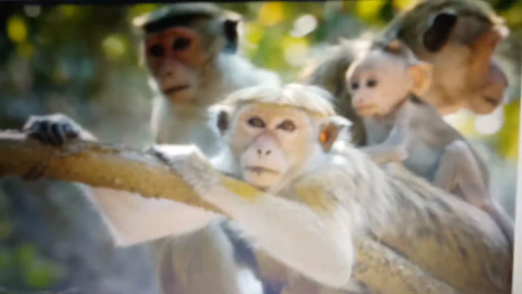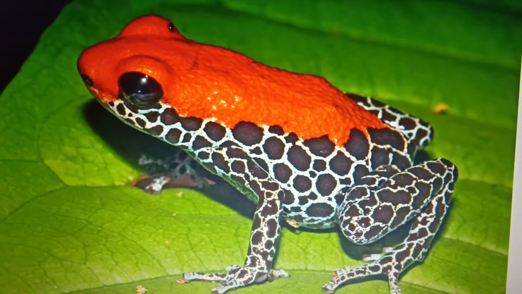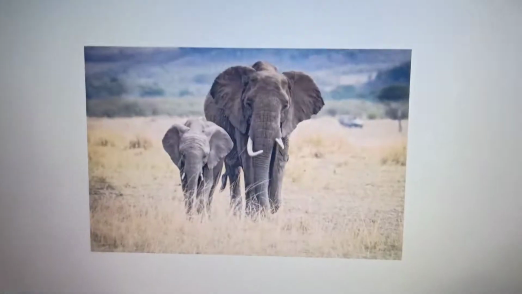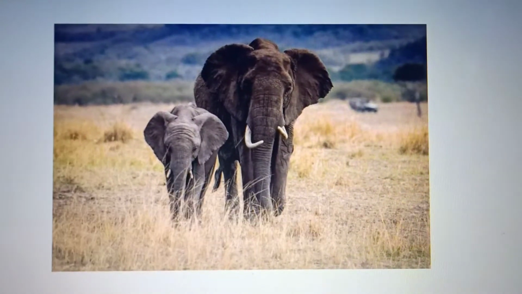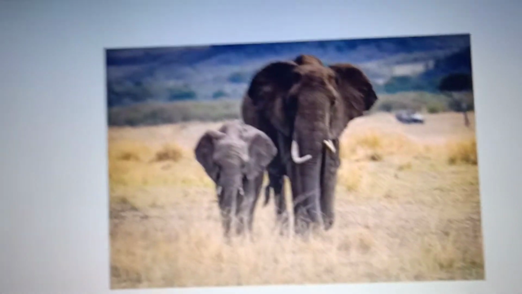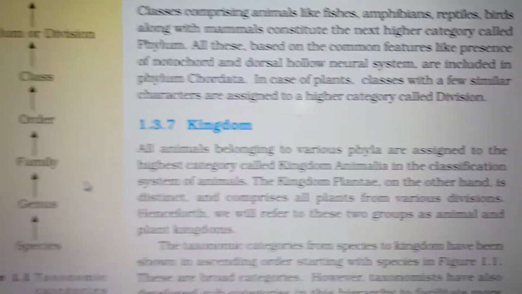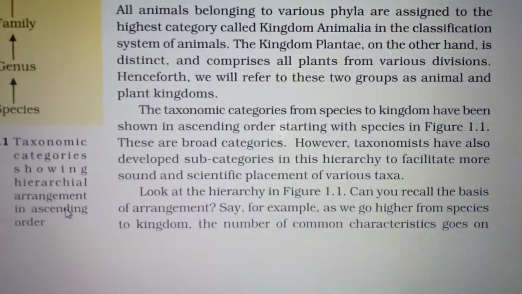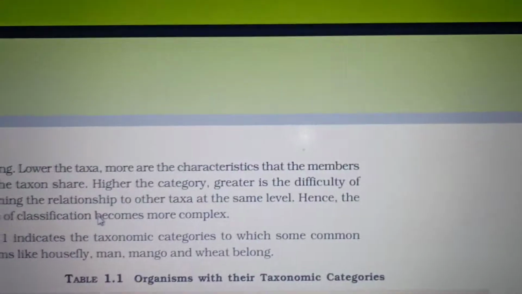Kingdom: the final thing is kingdom. Kingdom represents only two kingdoms, plant kingdom and animal kingdom. That's all for today.